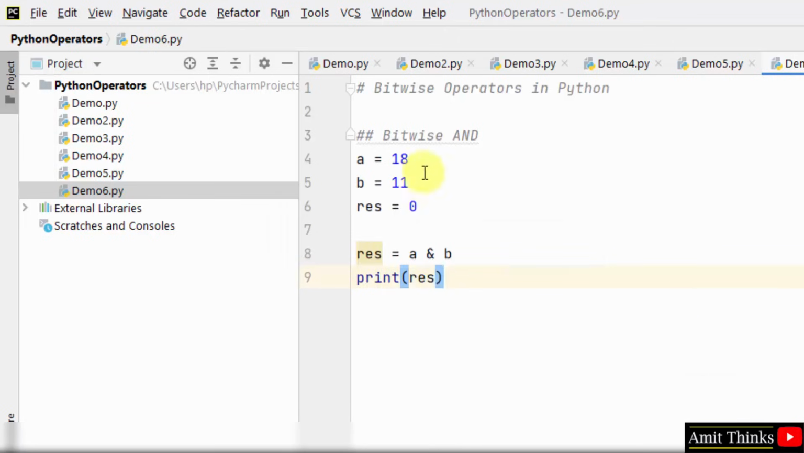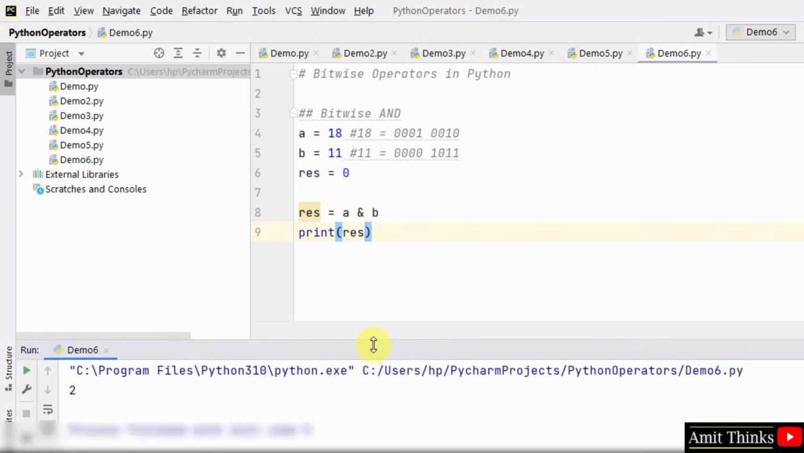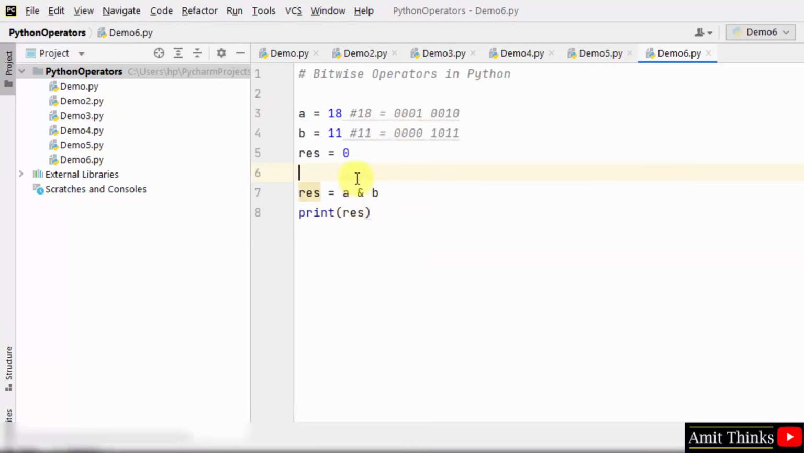Here, what we did: 18, we will convert it to binary. So 18 is equal to 0001 0010, and 11 is 00001011. When we bitwise AND both, it shows the result. Right click, run demo 6, and the result is 2. This is bitwise AND.